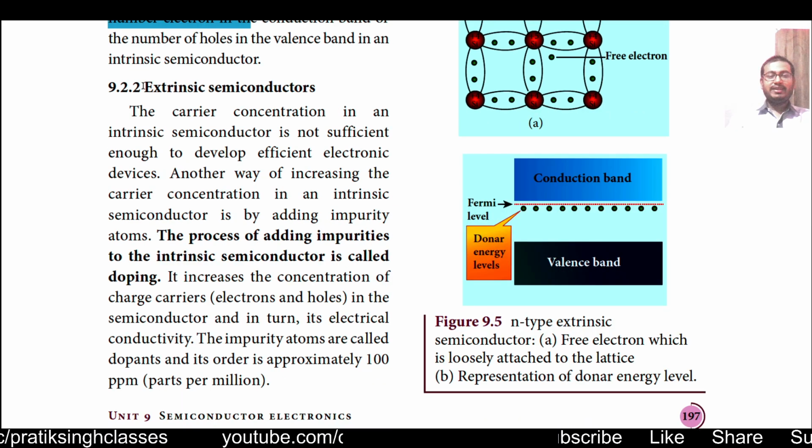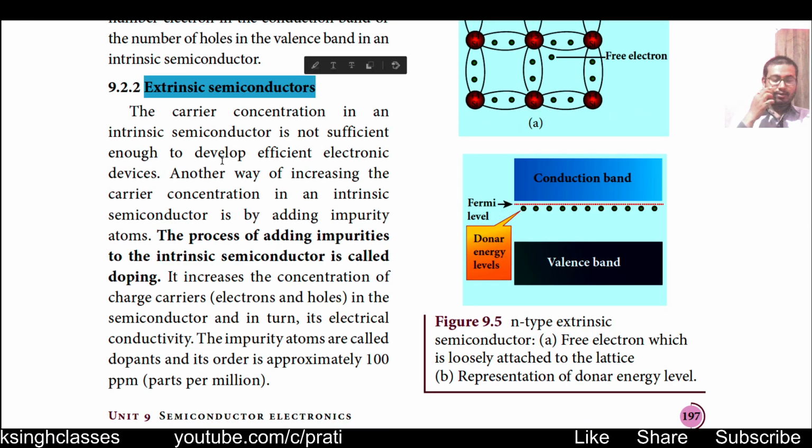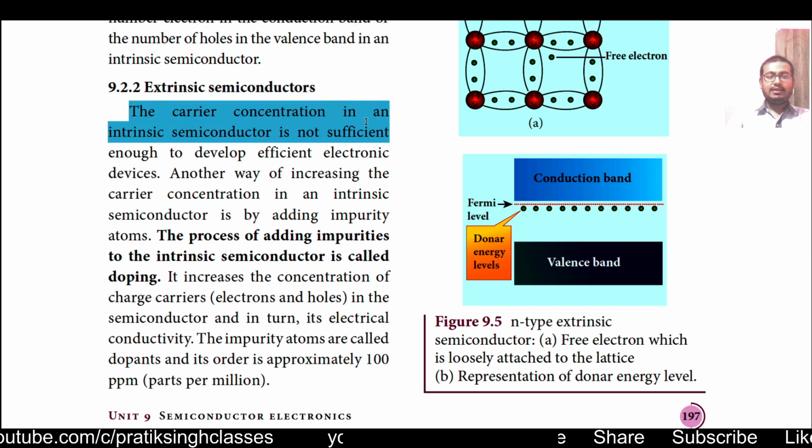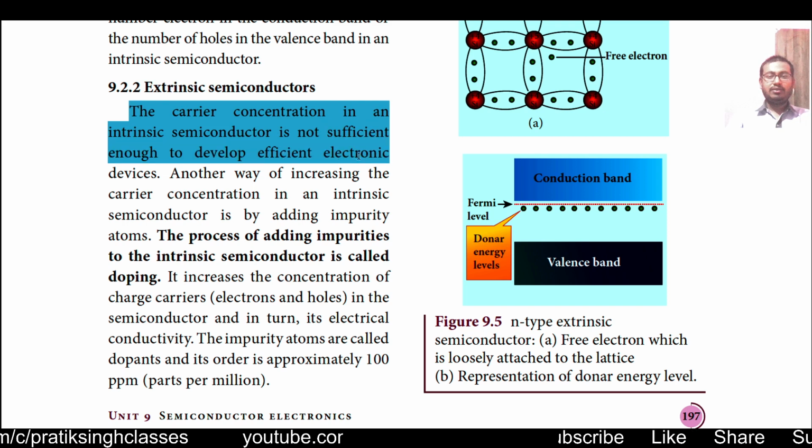Fine. Now coming to extrinsic semiconductors, section 9.2.2 from the old book and section 10.2.2 from the new book of year 2021. The carrier concentration in an intrinsic semiconductor is not sufficient to develop efficient electronic devices.